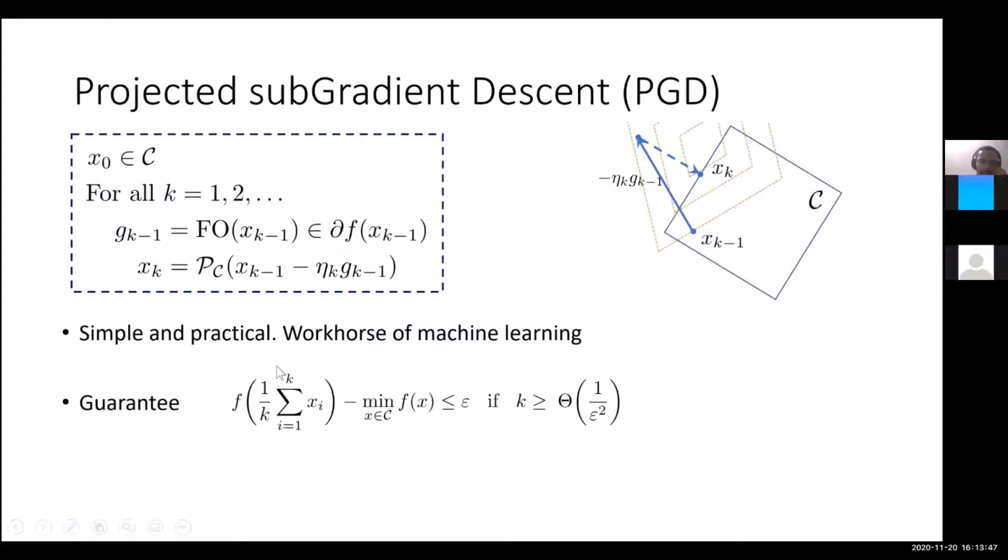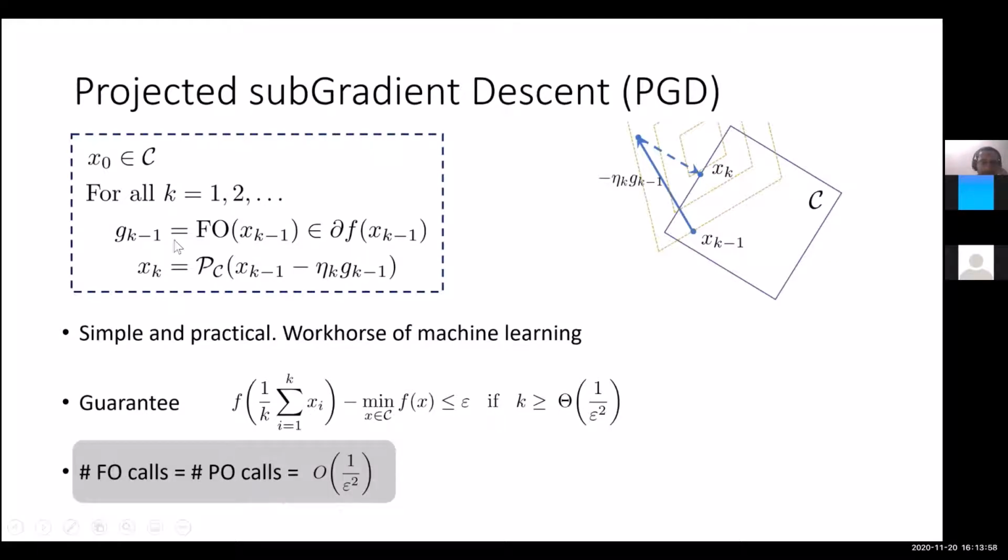So this projected subgradient descent finds an epsilon suboptimal feasible solution in 1 over epsilon square iterations. Okay. So what this means is that the number of first order oracle calls and the number of projection oracle calls is equal to the total number of iterations, which is 1 over epsilon square.